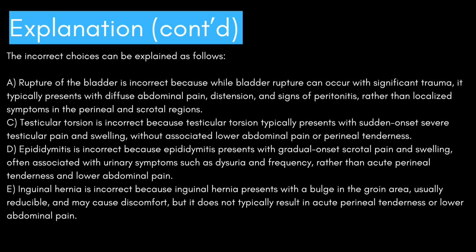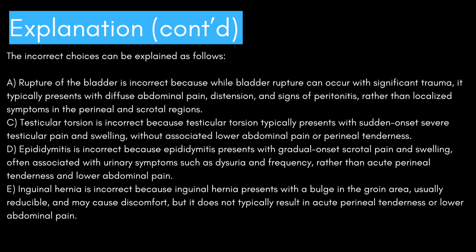D. Epididymitis is incorrect because epididymitis presents with gradual onset scrotal pain and swelling, often associated with urinary symptoms such as dysuria and frequency, rather than acute perineal tenderness and lower abdominal pain. E. Inguinal hernia is incorrect because inguinal hernia presents with a bulge in the groin area, usually reducible and may cause discomfort, but it does not typically result in acute perineal tenderness or lower abdominal pain.